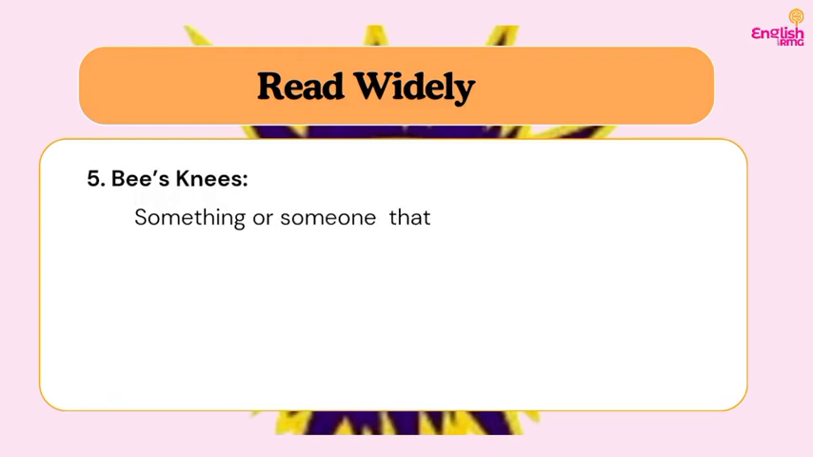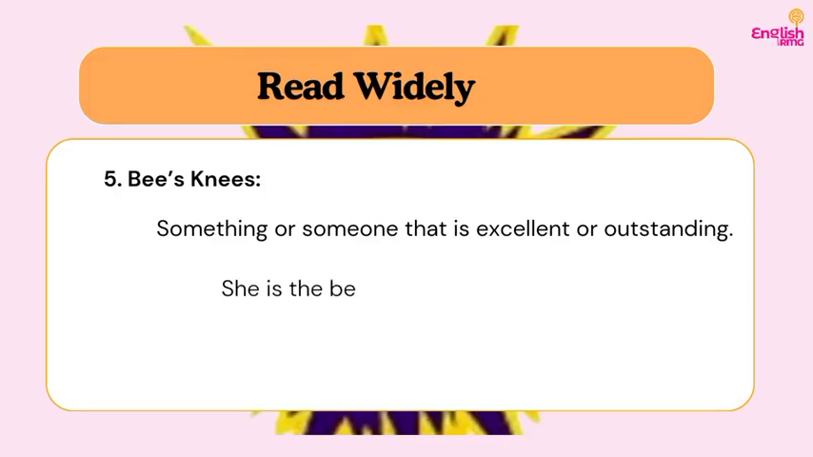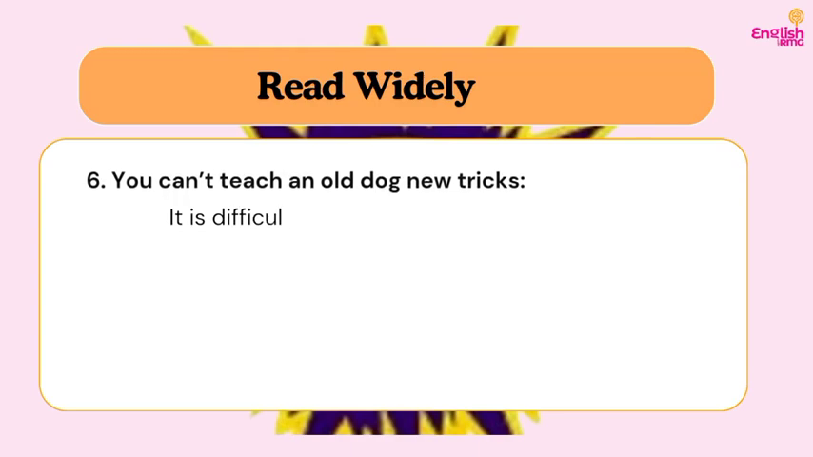Five, bee's knees. So, what does it mean to say someone or something is a bee's knees? That is, that person or that thing is the excellent or most outstanding of all. Do you understand? If I say this person is the business in a society, that is the most outstanding person in a society. So, for example, you could say she is the business in her class. That is, she is the best student in her class. Do you understand? So let's move on to the next one.